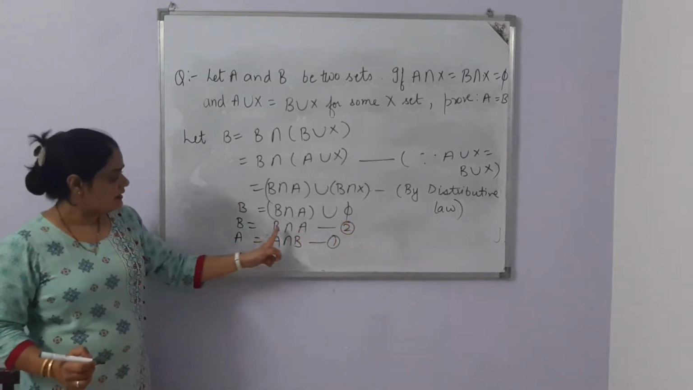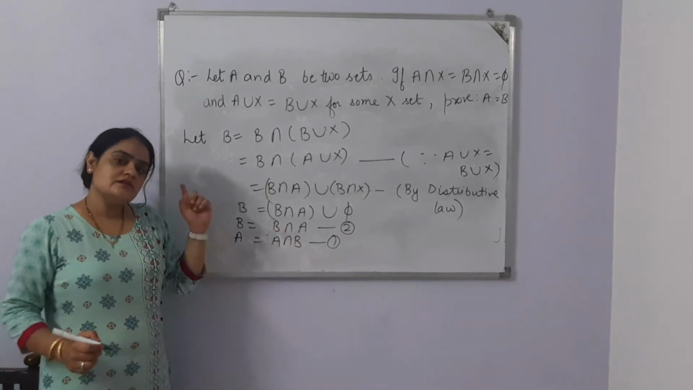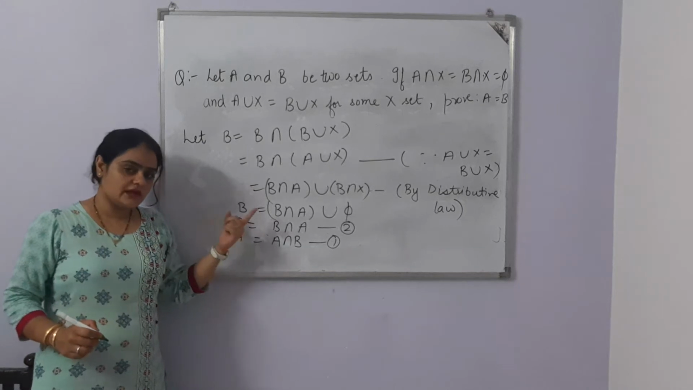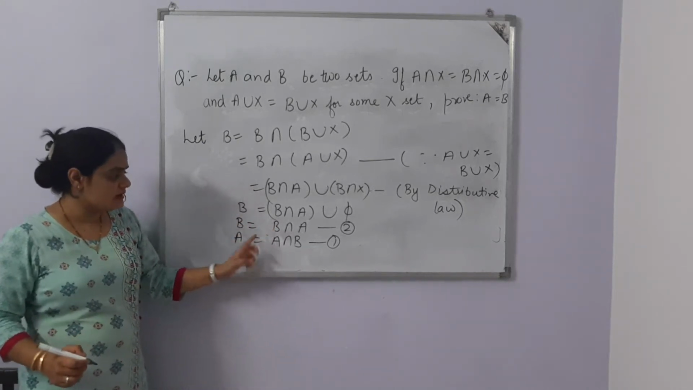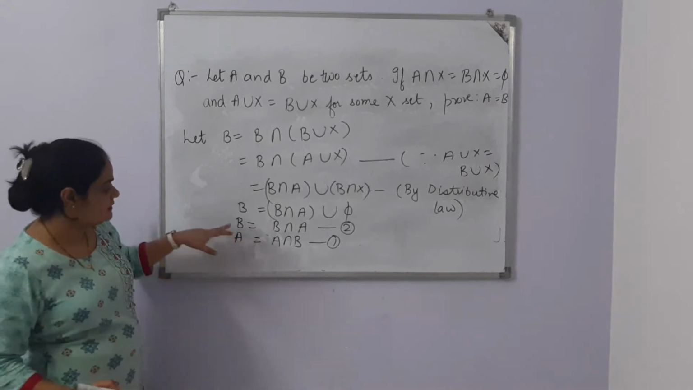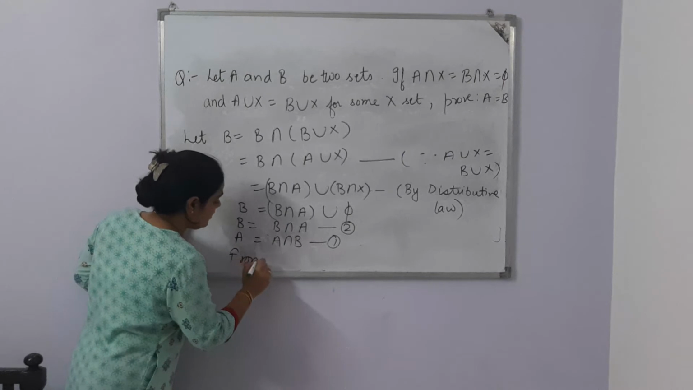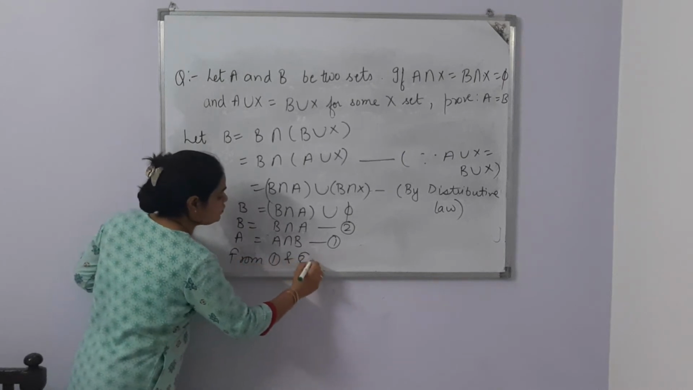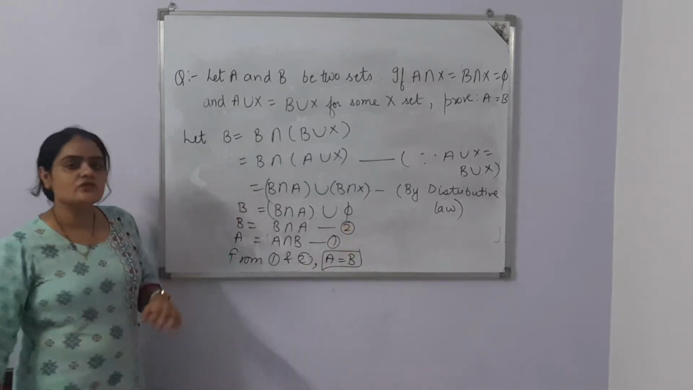Now, here B intersection A is there, here A intersection B is there. Commutative law is applicable. A intersection B is equal to B intersection A. That means both the sets are equal. If these sets are equal, then B is equal to A, automatically. Then we can say from 1 and 2, A is equal to B. Hope this question is clear to you.